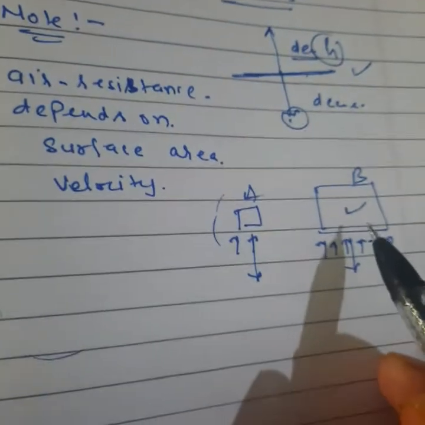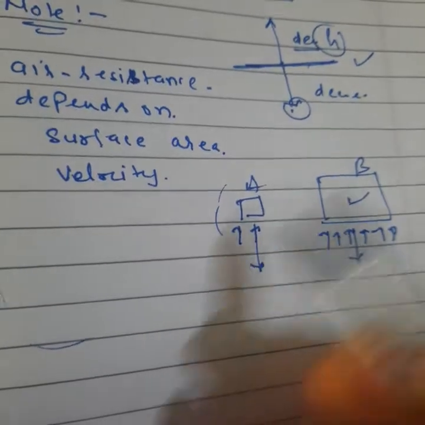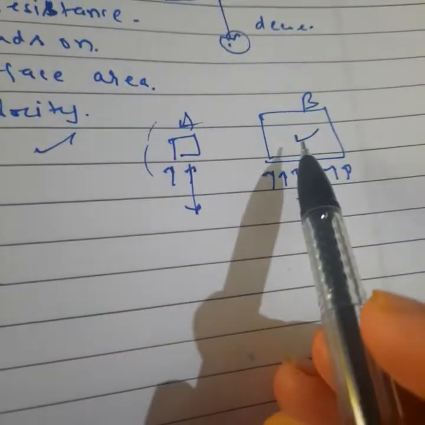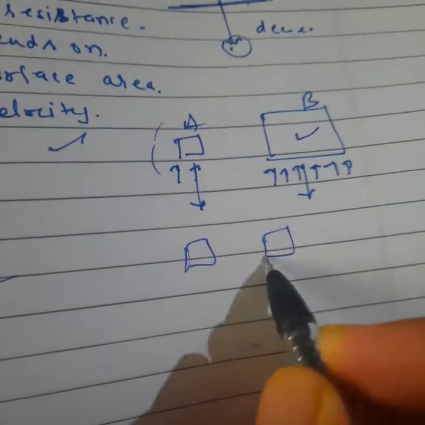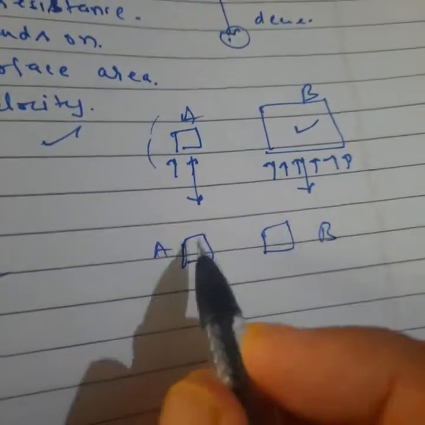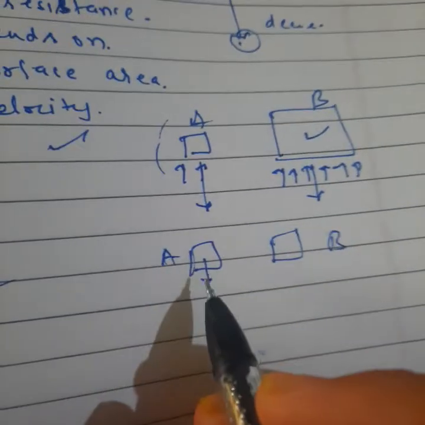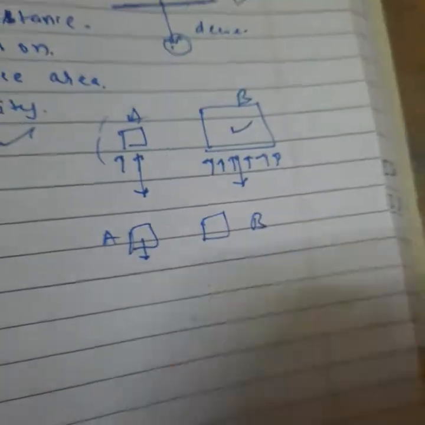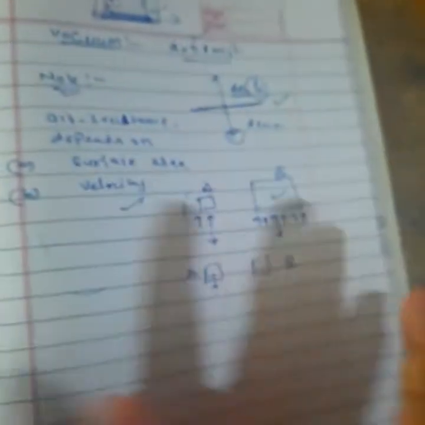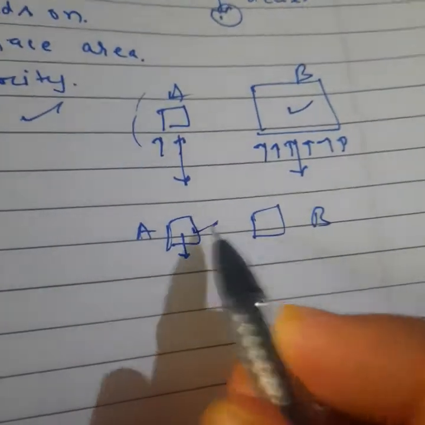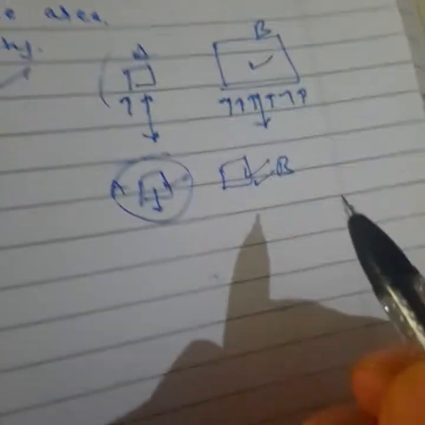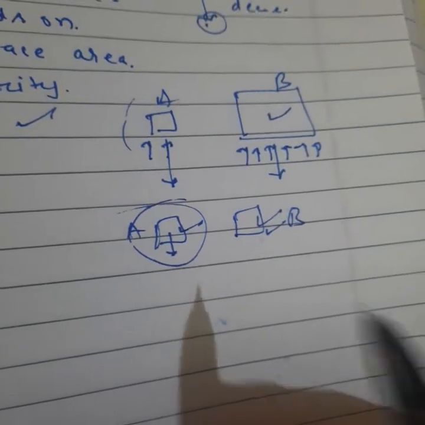Not weight. We will not take weight. Surface area, the size of the object. Second, it depends on the velocity. You have two objects, A and B. Clear? Say you are throwing one object from a certain height with your force, while the other is simply released and falls by itself. Then its velocity will be more, so it will reach earlier than the other. But in a vacuum both things will reach the ground at the same time.